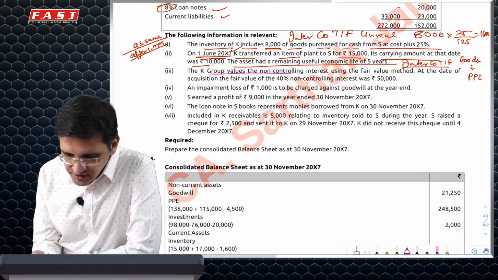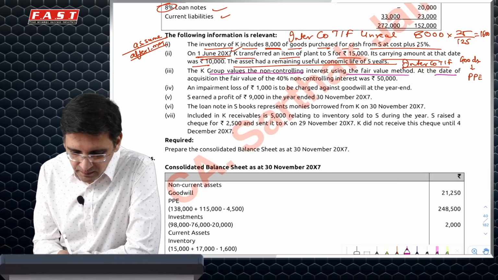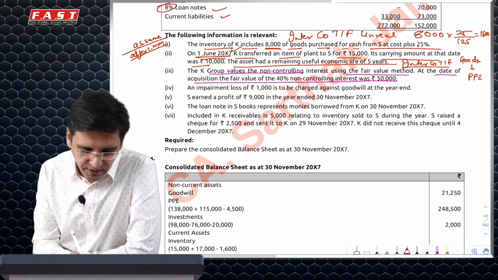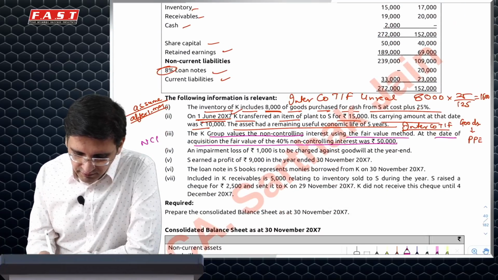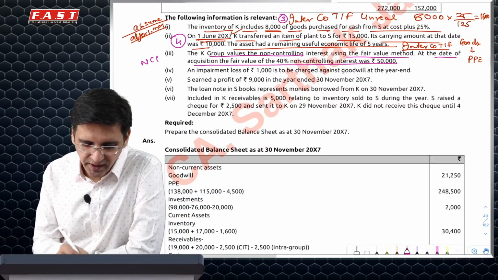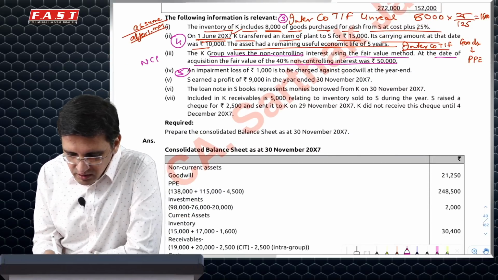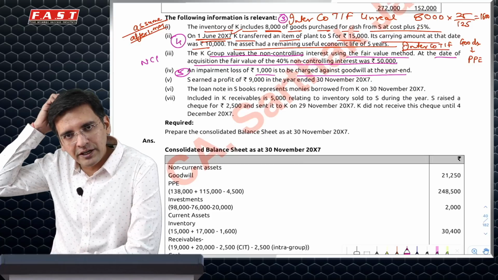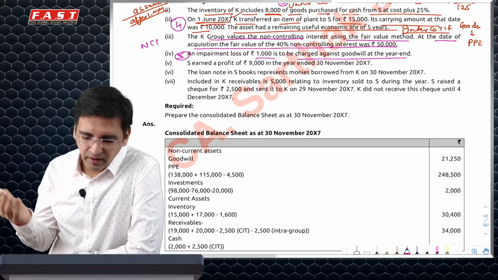Then K values NCI at fair value. So if there is a goodwill impairment, even NCI would bear it, and fair value is given. So NCI adjustment is there. I'm just saying that you have multiple adjustments: intercompany transfer of goods, intercompany transfer of assets, fair value of NCI. Then you have an impairment loss of 1,000 to be charged. So goodwill will be reduced by this amount, and NCI also will get affected by it.